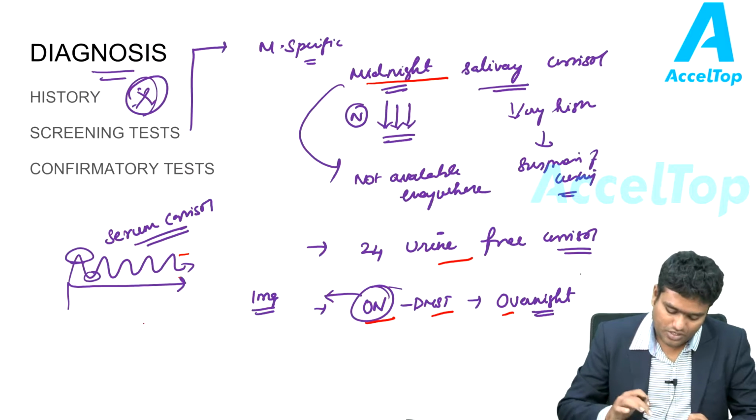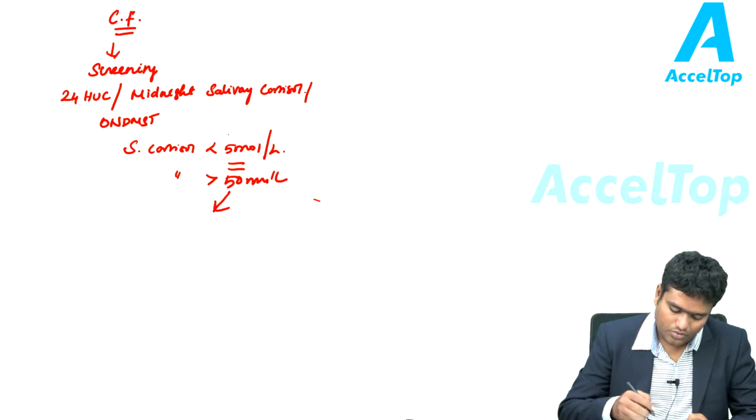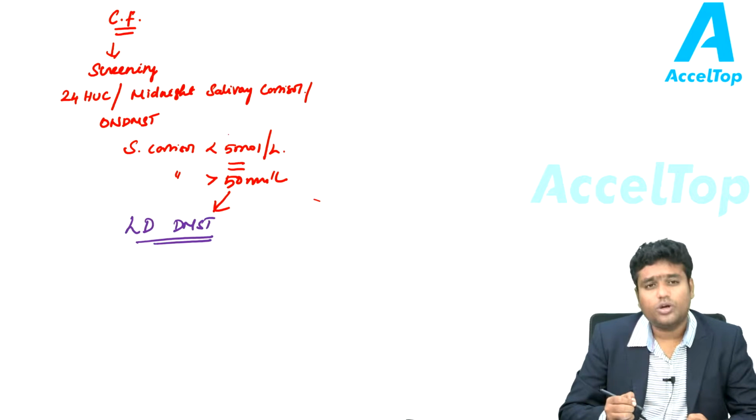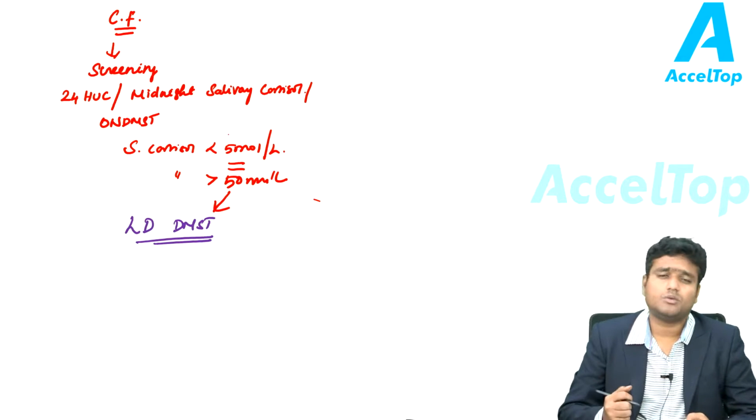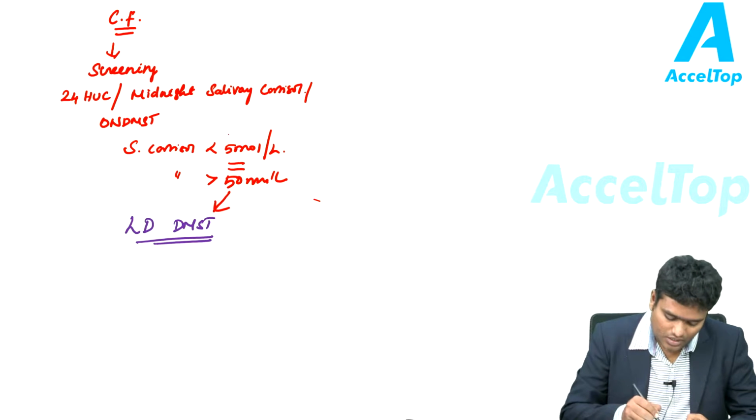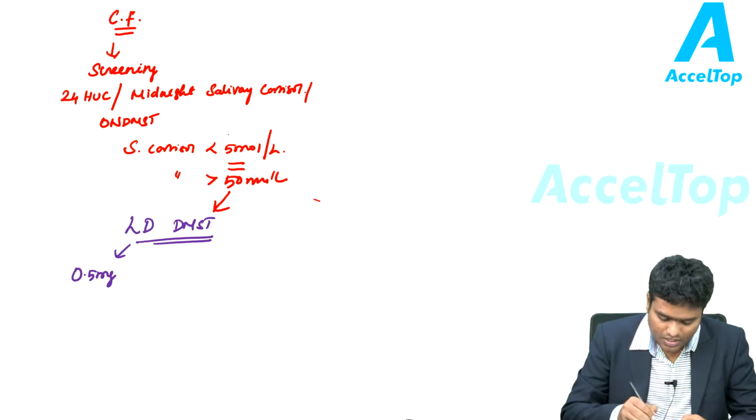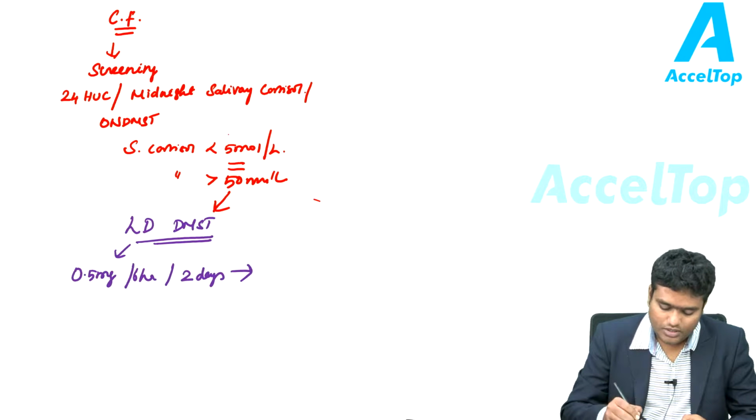The next step of confirmation test is to do a low dose dexamethasone suppression test. What is this low dose dexamethasone suppression test? It also involves giving dexamethasone. 0.5 milligram of dexamethasone every 6 hourly for 2 days is given, and after 2 days, at 8 o'clock or 9 o'clock in the morning, serum cortisol levels are checked.